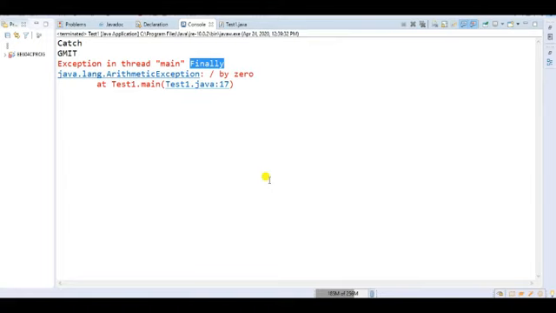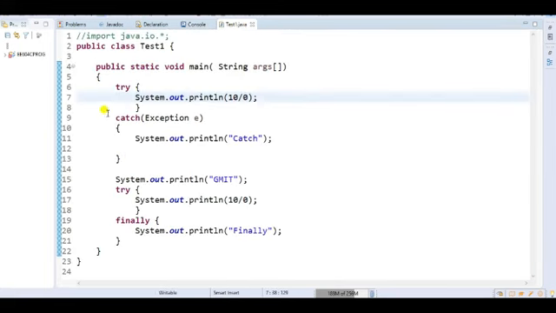And the finally block is always executed whether an exception arises or not. Whether the exception is handled or not, the finally block is always executed before the exception is thrown.